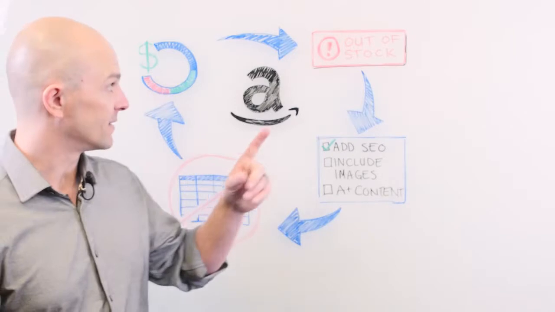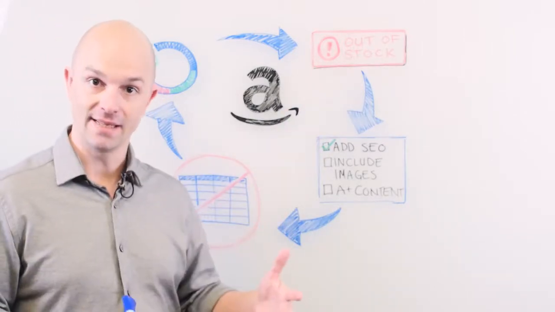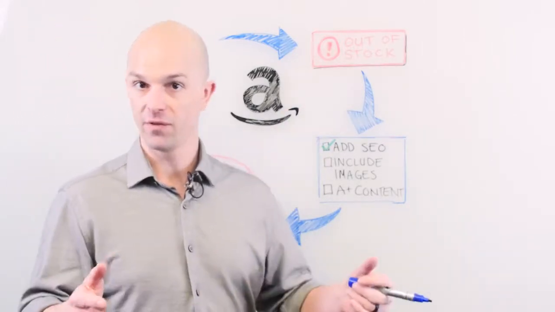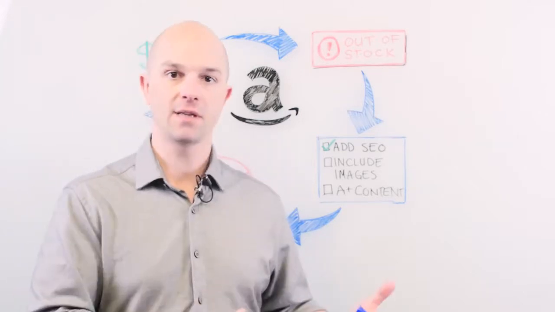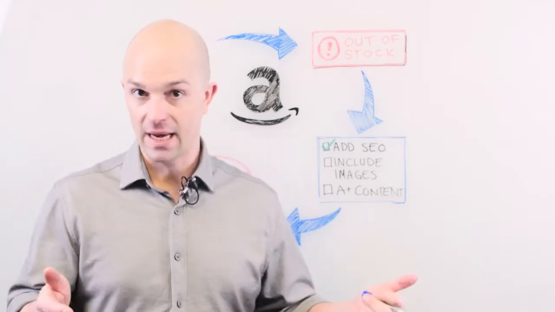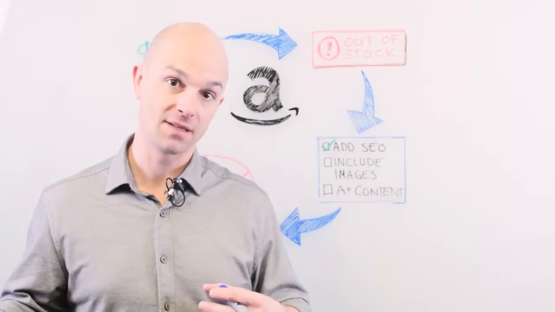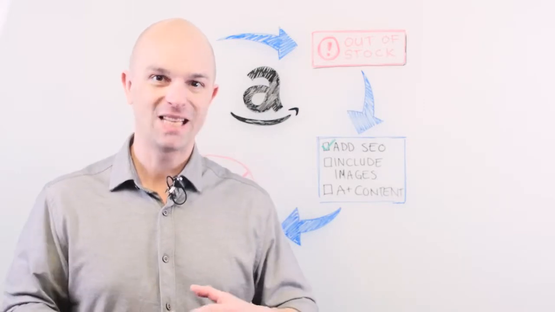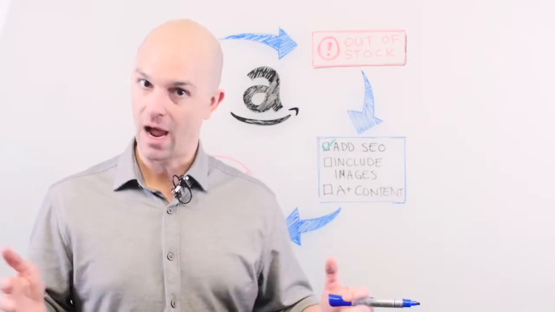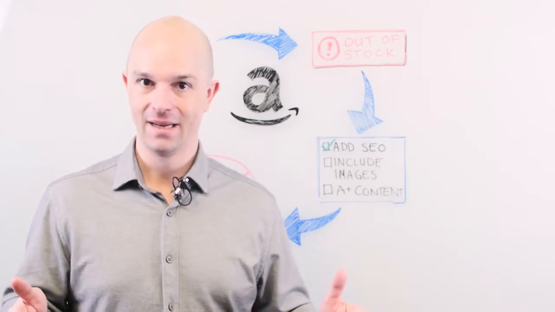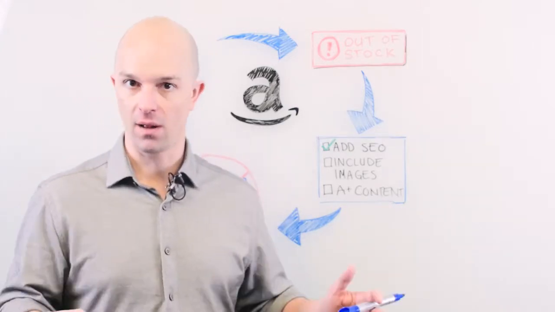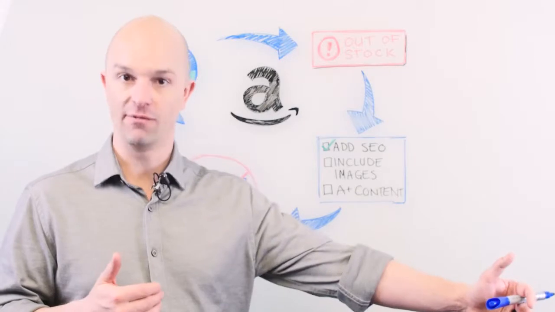The first thing that I want to talk about is your product's got to be in stock. One of the things that we've known for years is that if your product goes out of stock on Amazon, not only does it not show up in the search results while it's out of stock at a high level, but it's punished for a while after it goes back in stock. So if you go out of stock at all, this is going to have a long hangover effect on your product's performance.